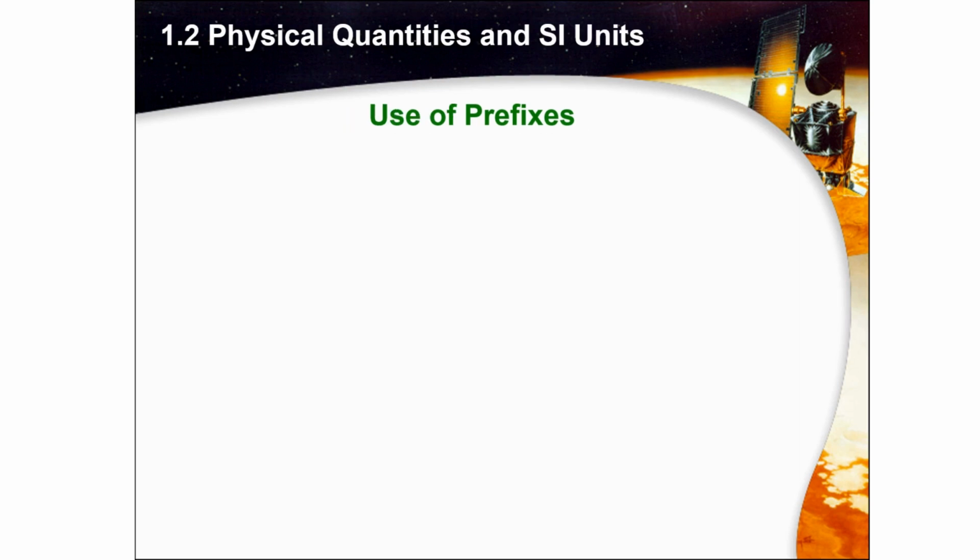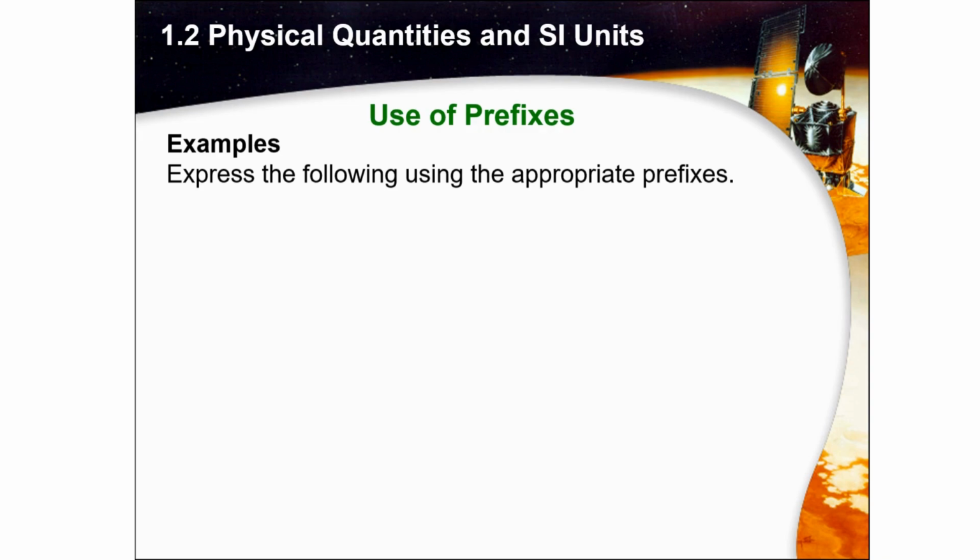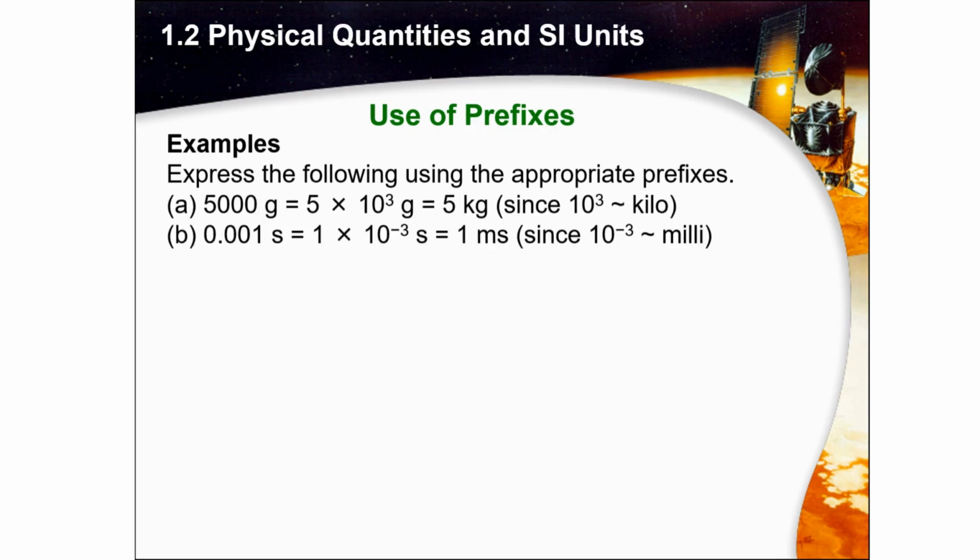What about the use of prefixes? Let's see how to express these with the appropriate prefixes. When we have 5,000 gram, we can write 5 times 10 to the power of 3 gram, and then we have 5 kilogram, since 10 to the power of 3 is kilo.